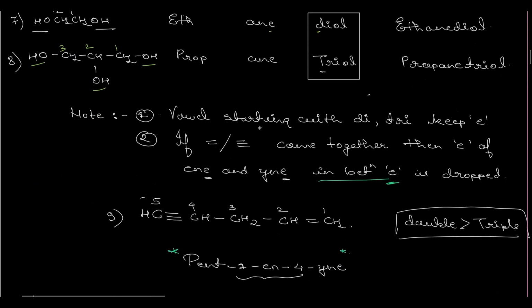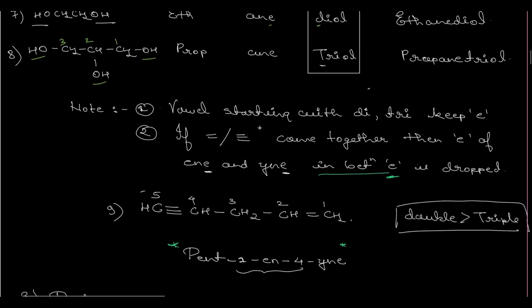The notes that you need to remember are: suffixes starting with di, tri, keep E. If double bond and triple bond come together, then the E of ene and yne in between is dropped. And when double bond and triple bond are both present in the same compound, then always prioritize the double bond over the triple bond. Okay, for example, this one.